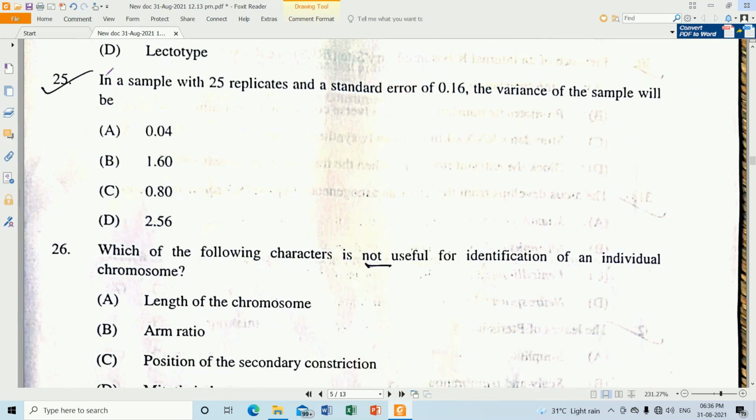Question number 25 from the biostatistics. In a sample, 25 replicas where here n is equal to 25 and the standard error will be your 0.16. So we need to calculate the variance. So the variance will be 0.80.